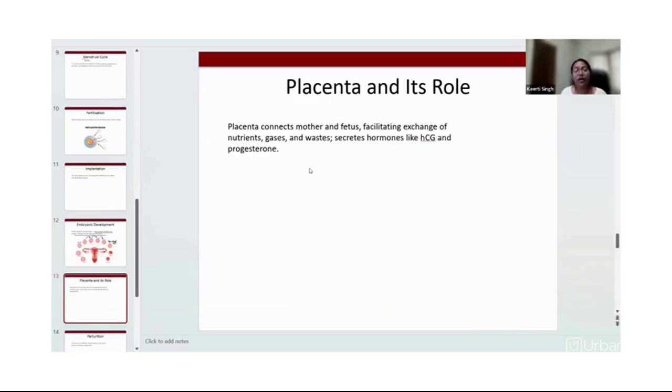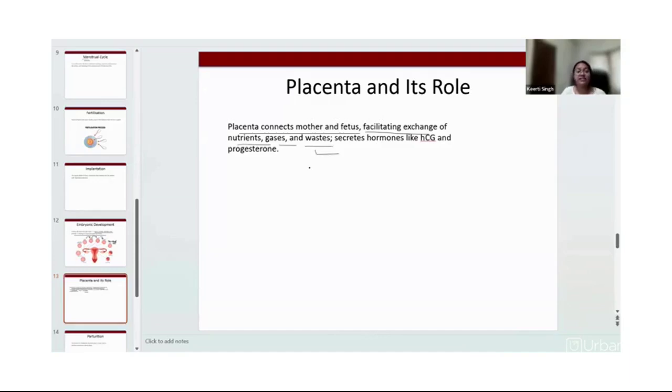For the development of that growing child, that embryo, where do the nutrients come from? For that process, you must be aware of the term placenta from your previous classes. This placenta is nothing but a tube-like structure from which nutrients are going to transfer from the mother's body to the developing child. So this placenta will connect the mother to the fetus, and this will facilitate exchange of various nutrients, gases and wastes.